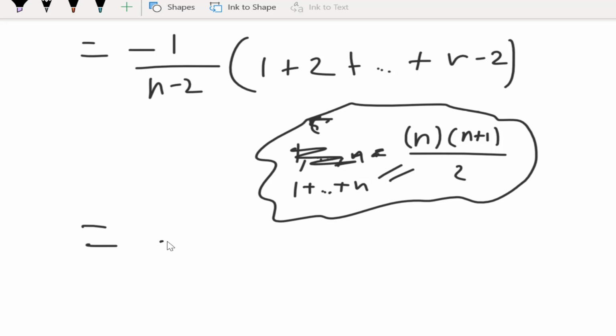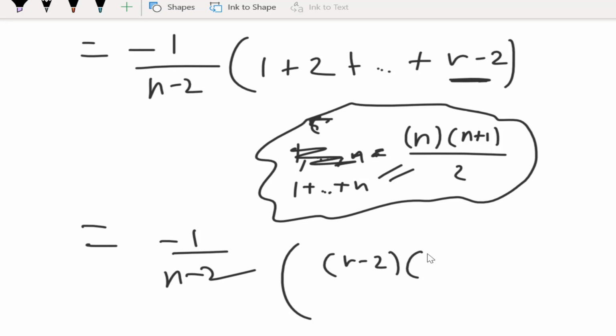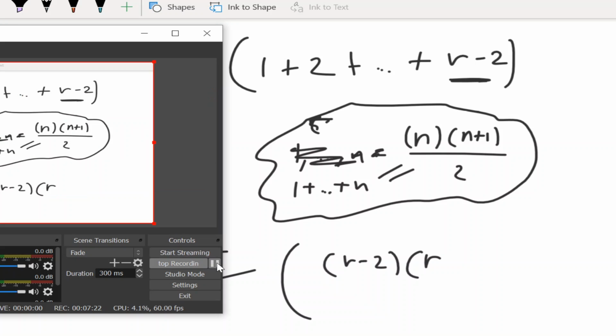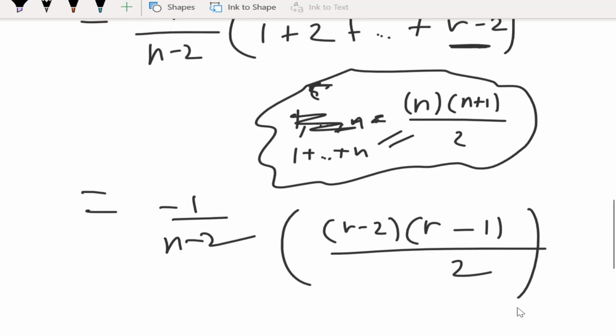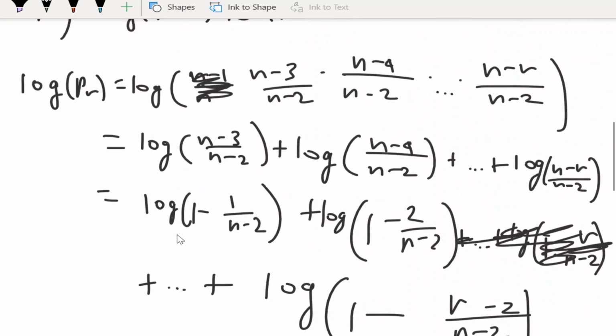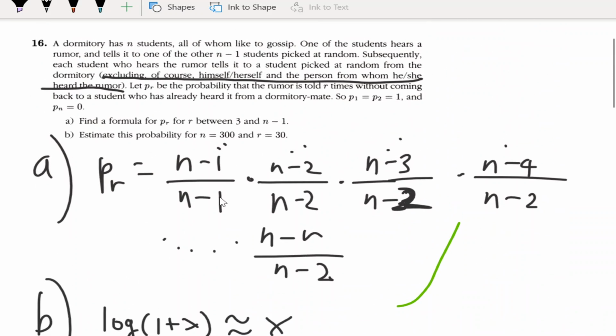Okay, anyways, so we can apply that formula. And remember, n is the last term of the summation. The last term of our summation is r minus 2. So it would be r minus 2 times r, sorry, I just wanted to double check that I had the formula right. Okay, cool. r minus 2 times r minus 1 over 2. And boom, we have a generalized version that we can use to approximate our original probability formula using log 1 plus x is approximately x. So now we can just plug in n equals 300 and r equals 30.